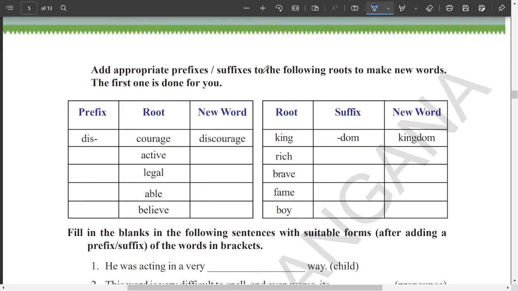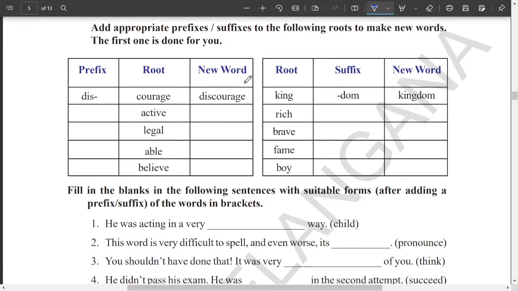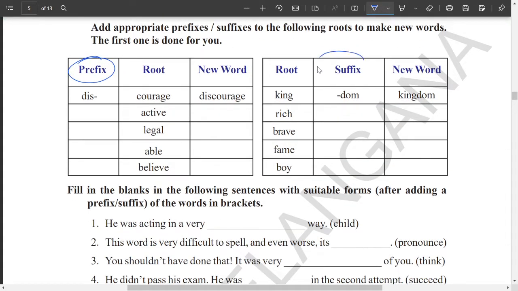Add appropriate prefixes and suffixes to the following roots to make new words. The first one is done for you. So here this is the prefix case, this is the suffix case. Okay, so this is the root word. So to these root words you have to add the prefix.